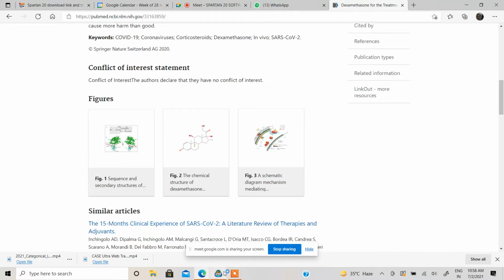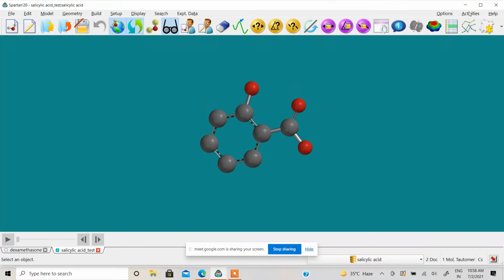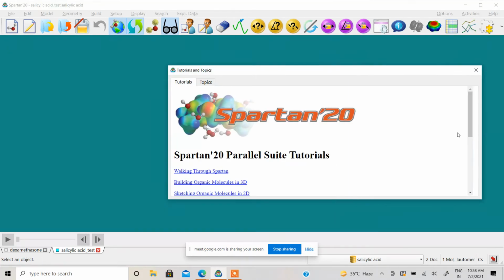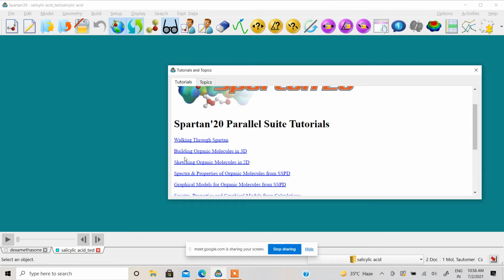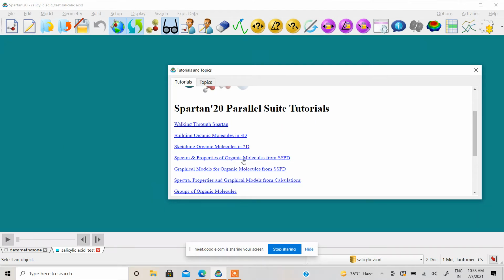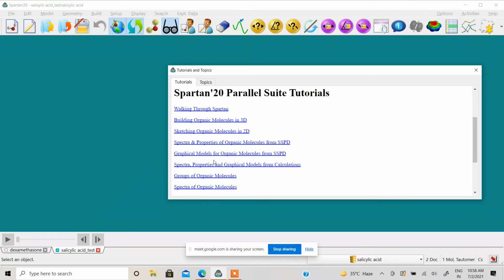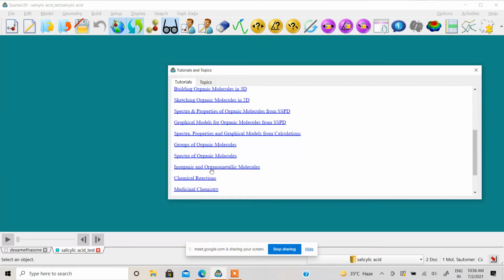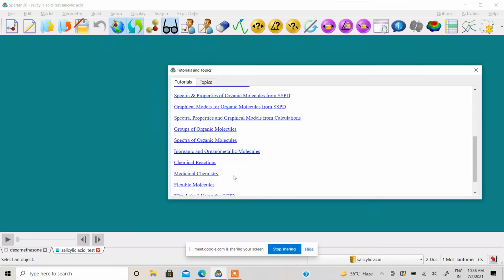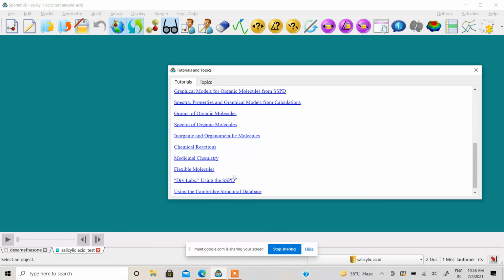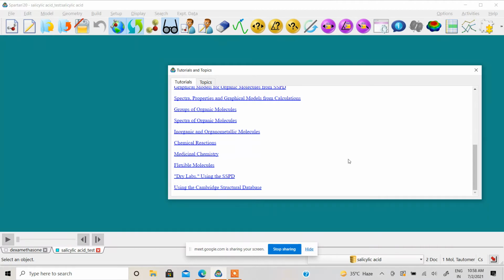Then if you move to something advanced, then we have topics by different headings: building molecules in 3D, sketching molecules in 2D. Then we have what I told you, we have a big library of spectral database. Then a group of organic molecules, spectra, chemical reaction, medicinal chemistry, flexible molecules, something what you can do in dry labs using our spectra database.